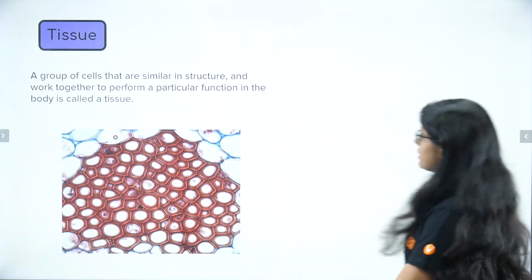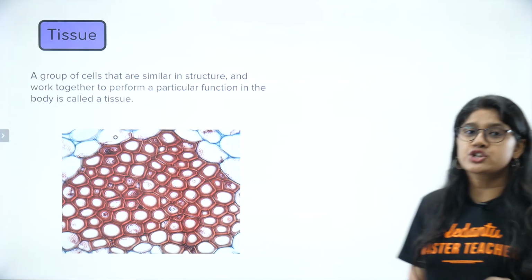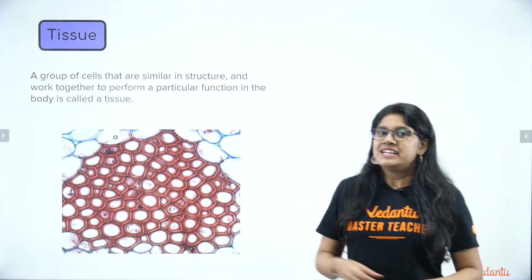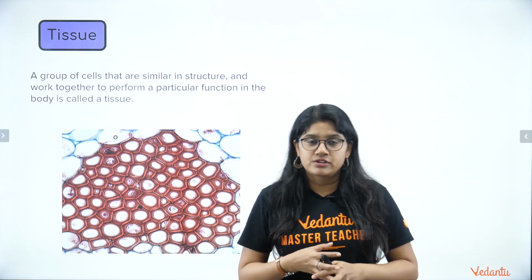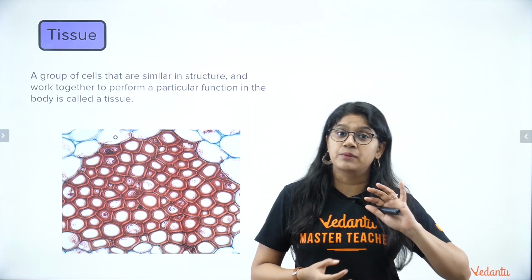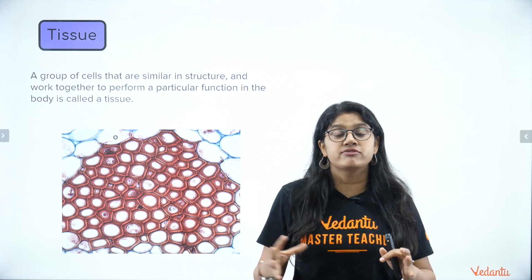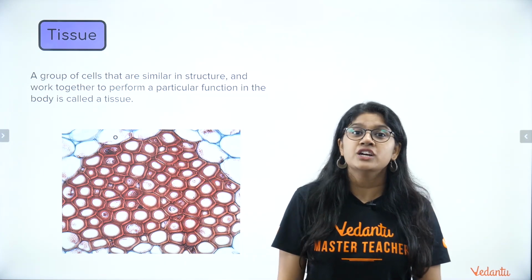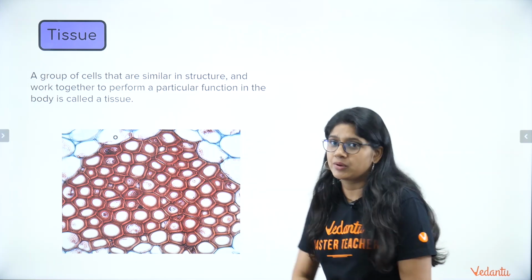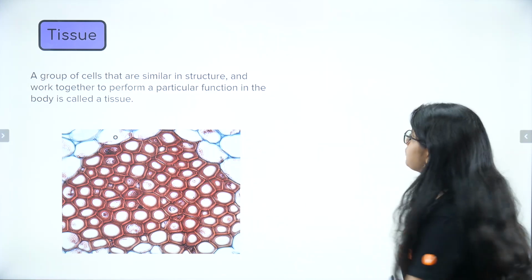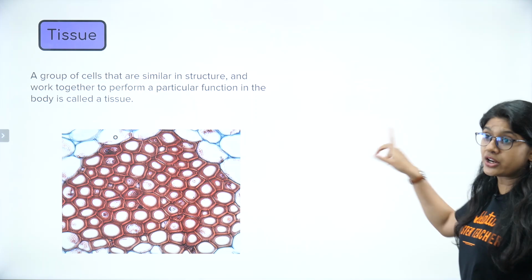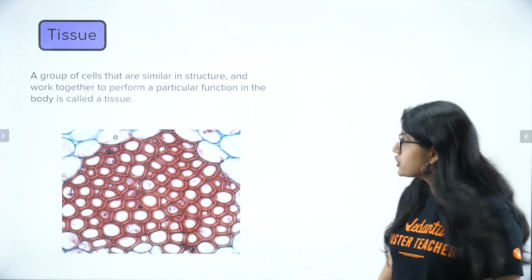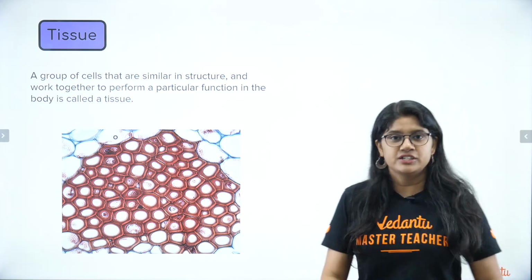Okay? With that, here we have the tissues. What are tissues? Cells coming together form the tissues. The cells could be of the same type or of different types. When cells come together, they form the tissues, and here is the definition: a group of cells that are similar in structure and work together to perform a particular function is called a tissue.